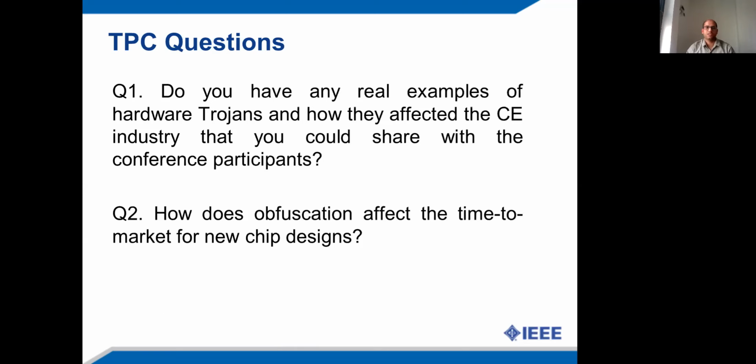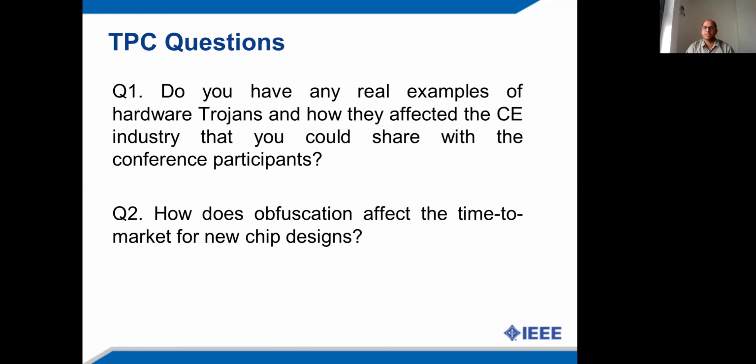The first question is, do you have any real examples of hardware trojans and how they affected the CE industry that you could share with the conference participants? Okay, so my answer is, one example of hardware Trojan is Trojan in encryption hardware, where an adversary can secretly insert a Trojan in an encryption circuit in order to enable the leakage of the secret keys.